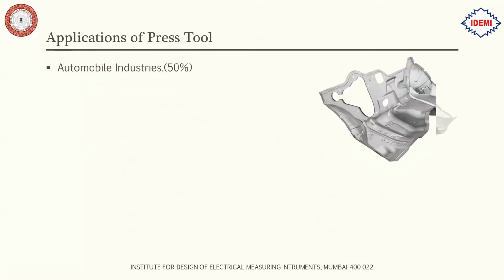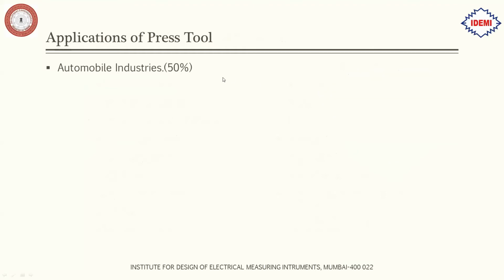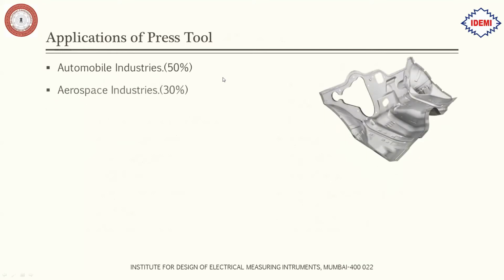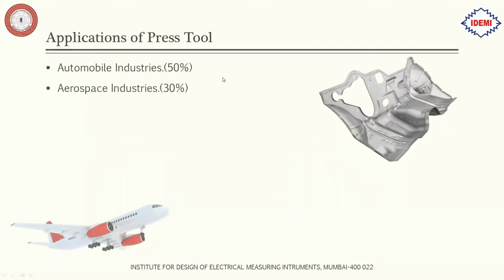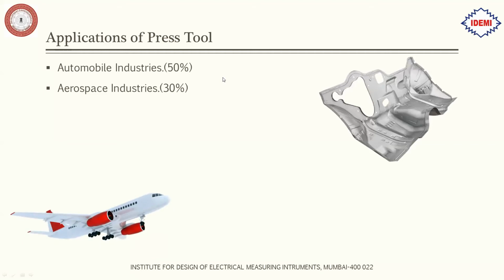Okay, so we will see the applications of press tool. Where is this press tool used? Automobile industries: 50% of the press industries is for automobiles, like the car bonnet or the doors or the shielding panel for the engine block; all those are made by press tools. This component that you see over here is done by forming process. Next is the aerospace industries, about 30%. Most of the parts of the plane are made from sheet metal only.